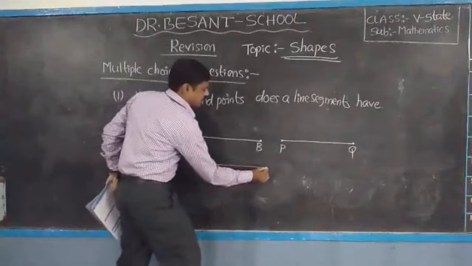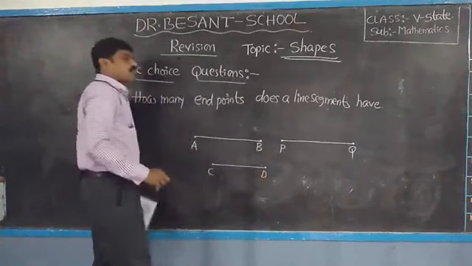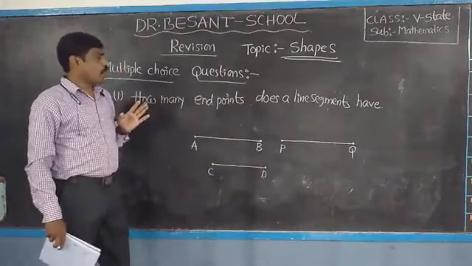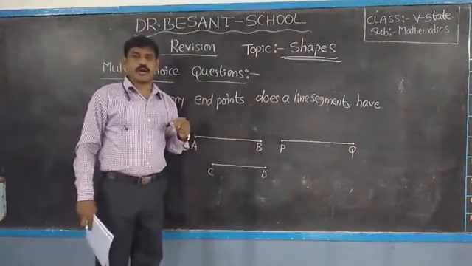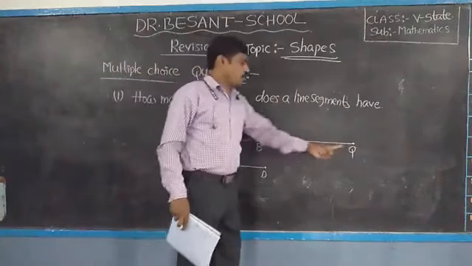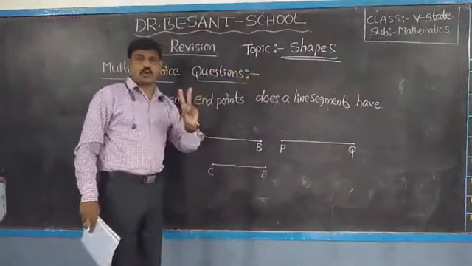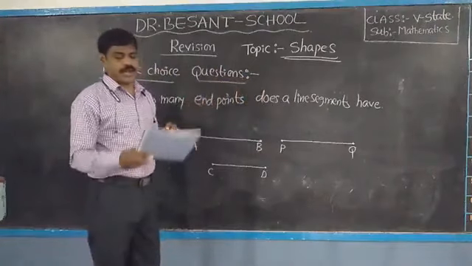This is line segment CD. Observe here, any line segment has how many endpoints? 1, 2. Two endpoints.